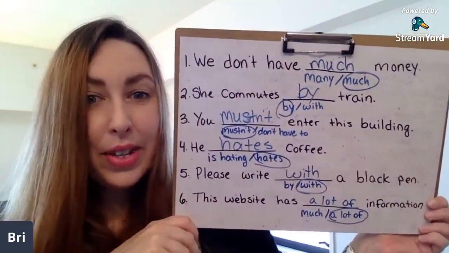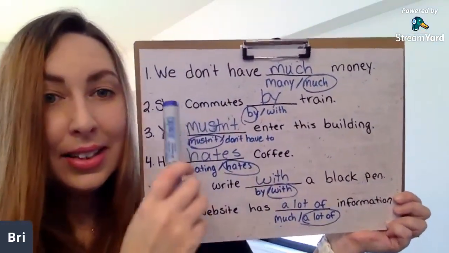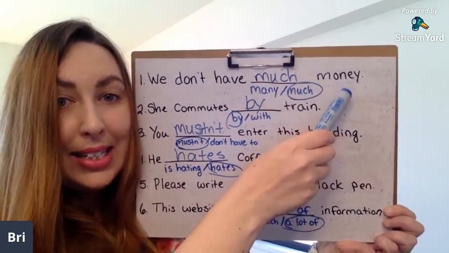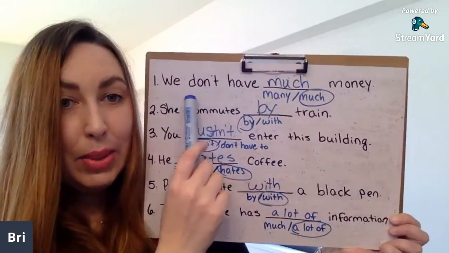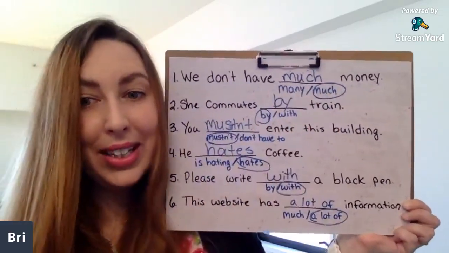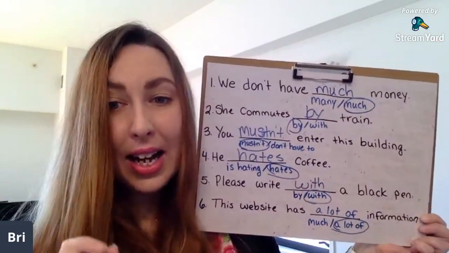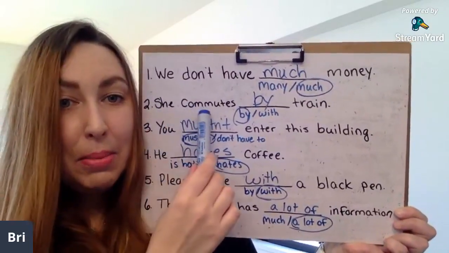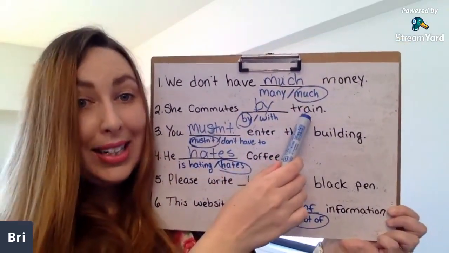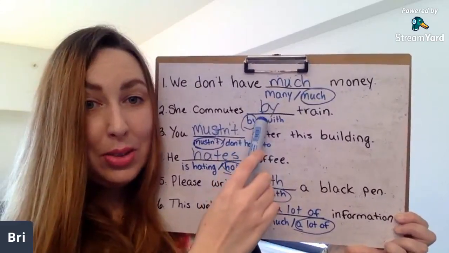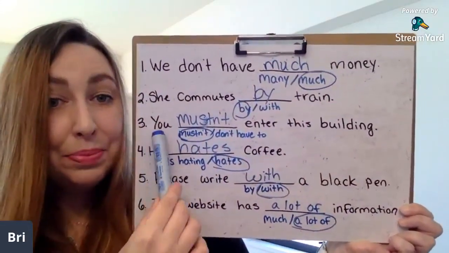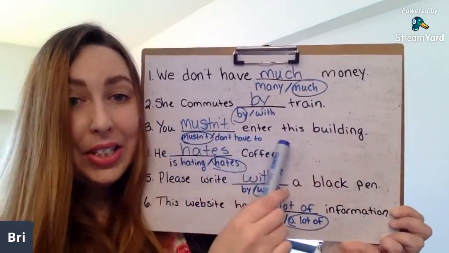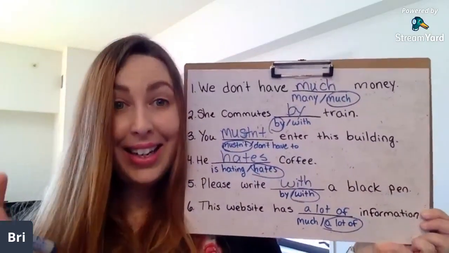Let's go over them one more time. We don't have much money. Money is uncountable, and this is a negative sentence. Yes, Ali, both are correct grammatically. That is true. Number 2, she commutes by train. Train is transportation, so we're going to use by. Number 3, you mustn't enter this building. It is forbidden.